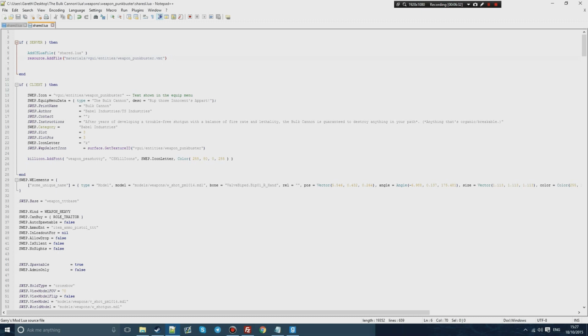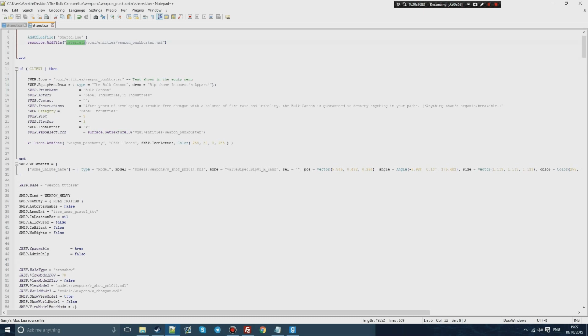Now basically what this does is it adds the resource to the fast download. So this icon, it will add that icon to fast download, which will mean that people who don't have this add-on will be able to see the material. So all you need to do is do what you did before, find this, but add materials before it, and that's all you need to do. That's pretty much it for the TTT side of things, so your Lua coding.